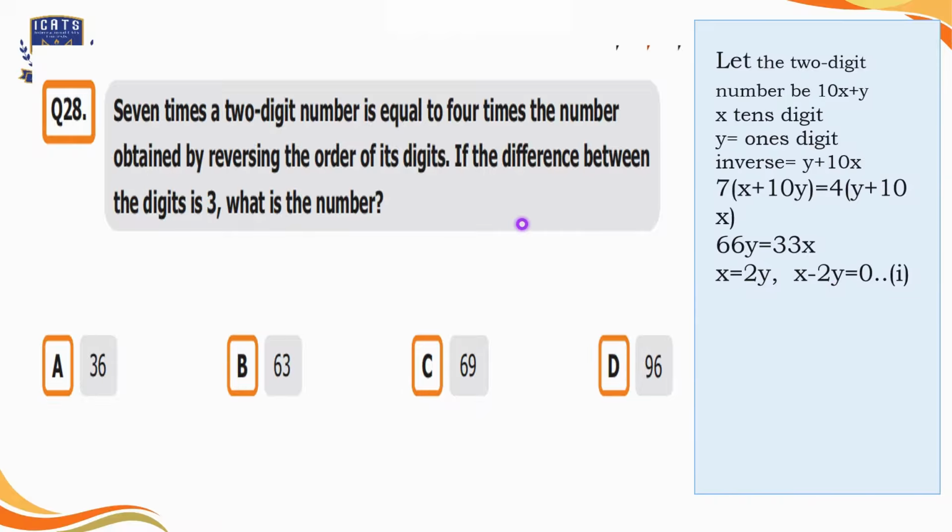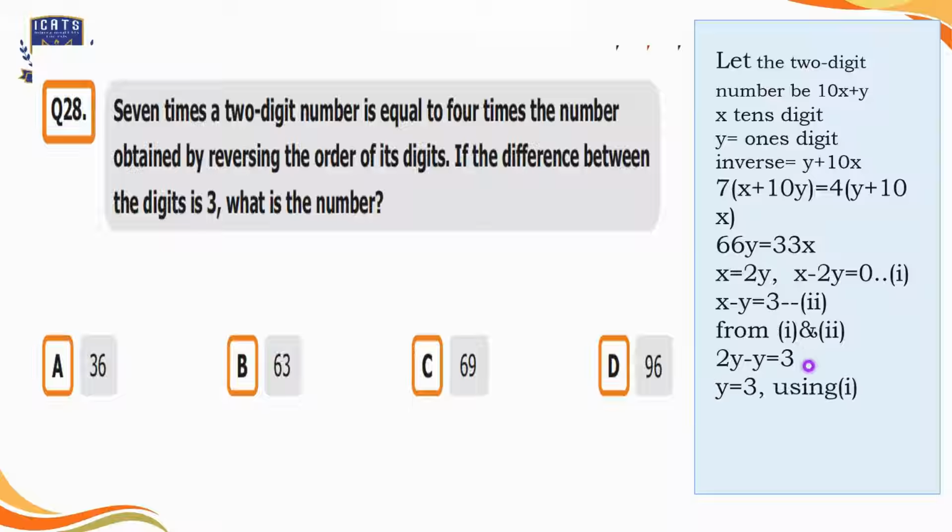Now it is given in the question that difference between the digits is 3. So we can form our second equation like this. Now we can subtract equation 1 out of equation 2. So the final equation that we will get is 2y minus y is equal to 3. We will solve it to get the value of y. That will be 3 here. So we will put this value in equation 1 to get the value of x.